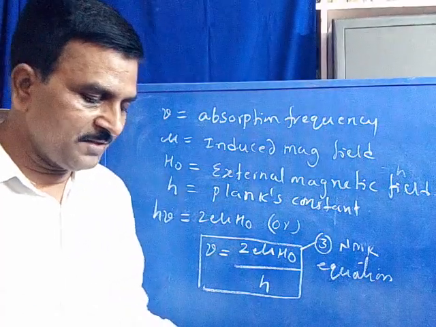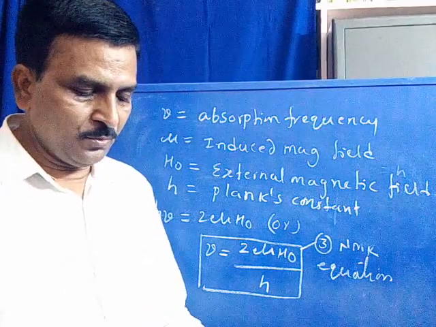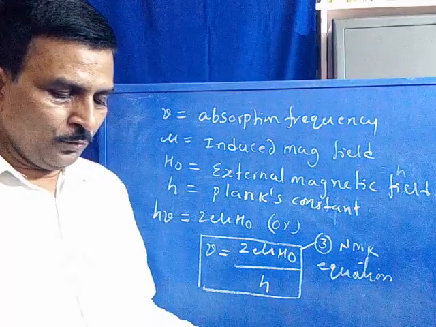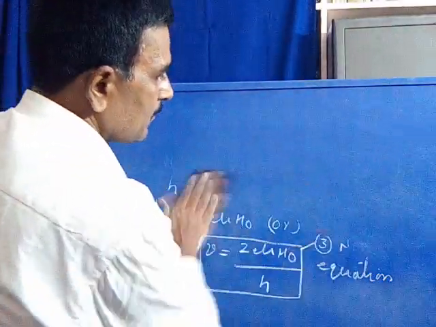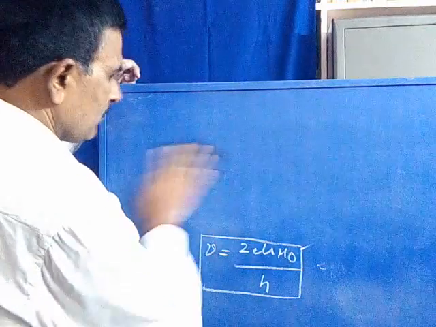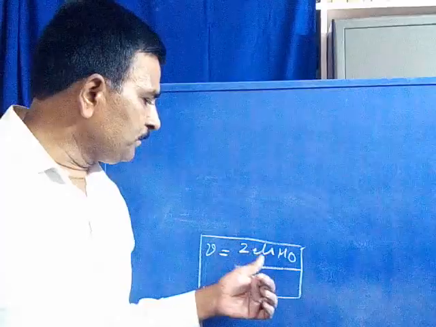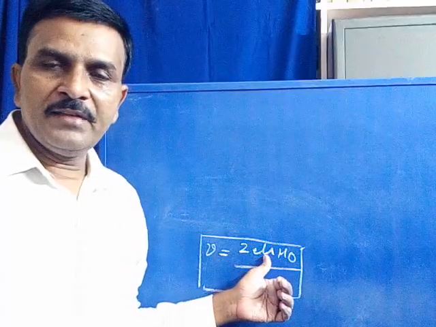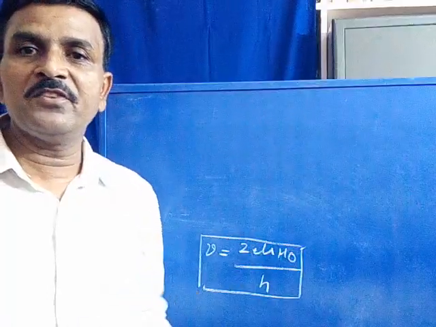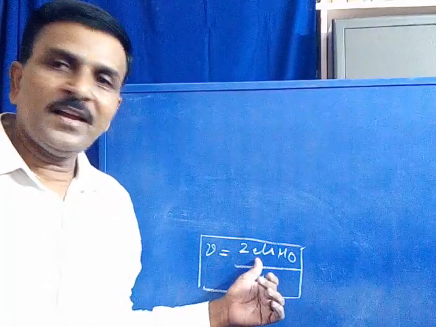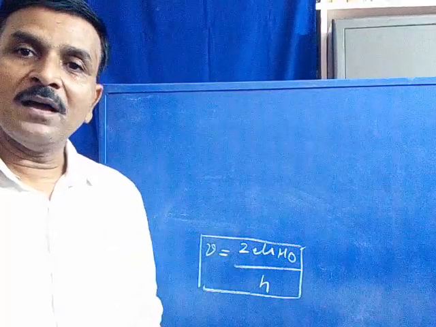Now in this equation you can observe two factors. The secondary magnetic field produced by a particular nucleus is always constant.